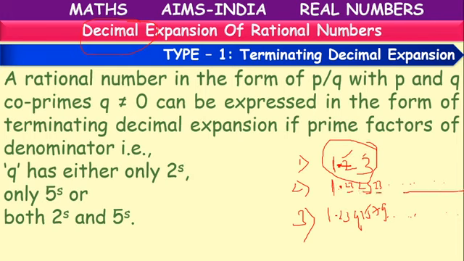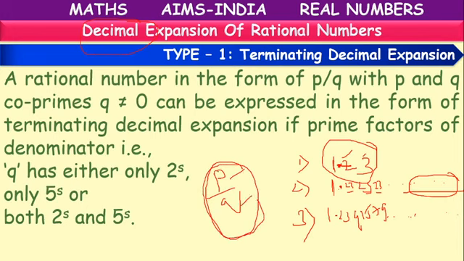In the second example, 1.232323 and so on, it is not terminating. Actually, how do we get a decimal? Suppose we have a rational number, if I divide the numerator by the denominator, I may get decimals in these forms.